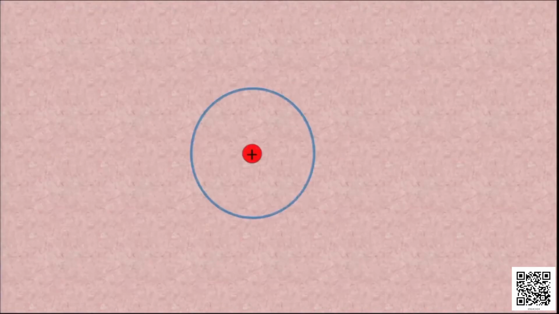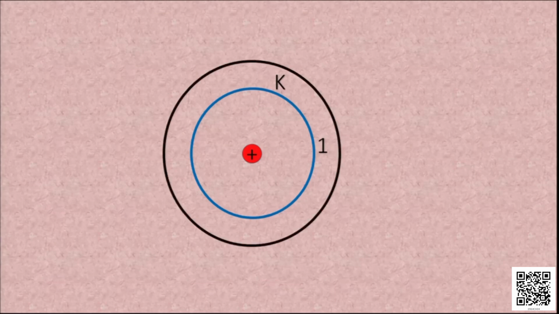So let's look at a diagram. As this is the center, the first circle indicates the first energy shell or the first orbit where an electron is allowed to move, and it is named the K shell, and there is a numerical value assigned to it which we denote as small n equal to 1. The next energy shell around the nucleus where electrons are allowed to move is the L shell, where the n value is 2.